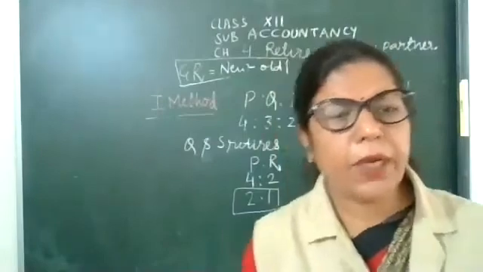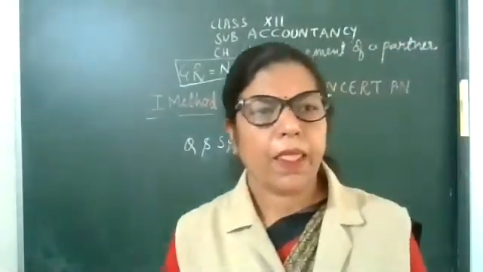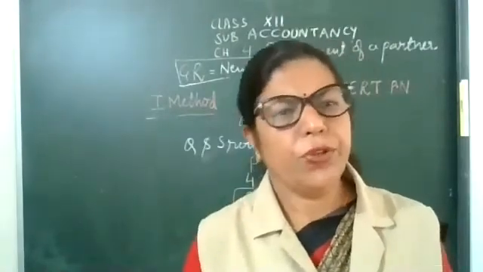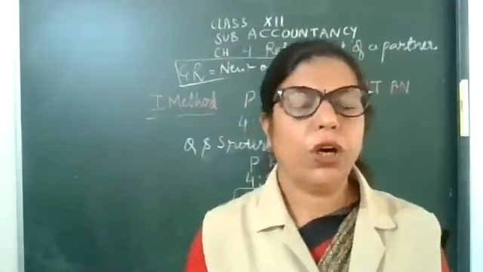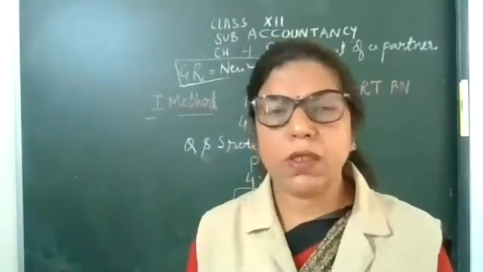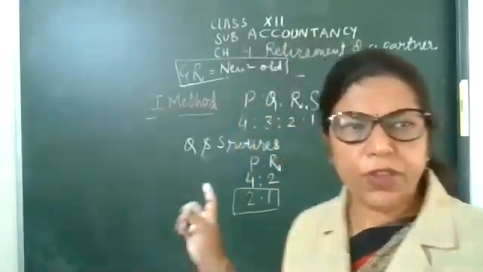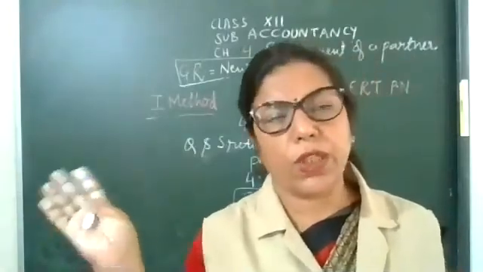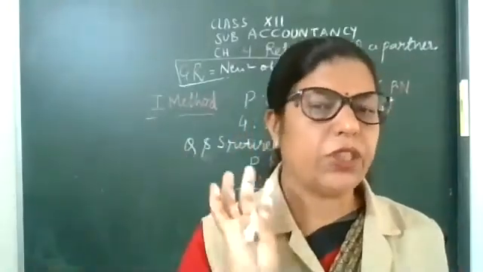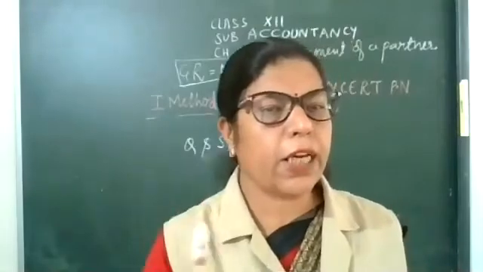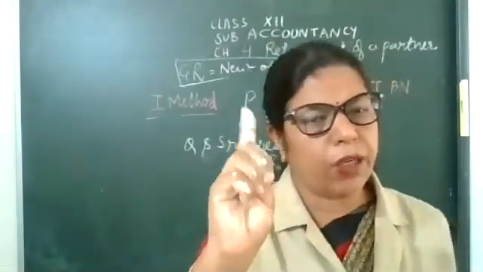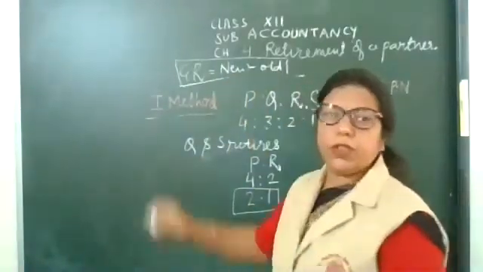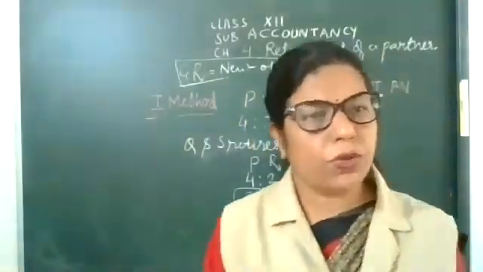So in retirement of partnership, we will calculate new profit sharing ratio of remaining partners, okay, by the first way. As I explained you, first way means without any information. But in the retirement, you have to keep only one formula in your mind, that is gaining ratio is equal to new minus old.